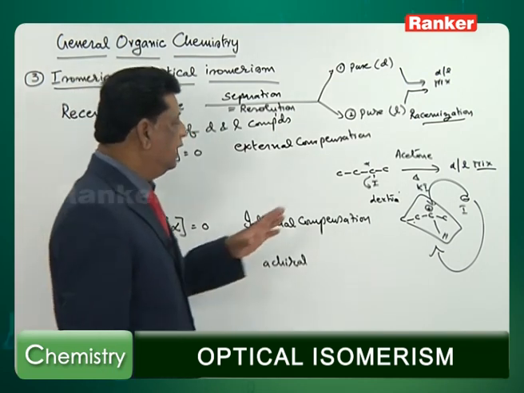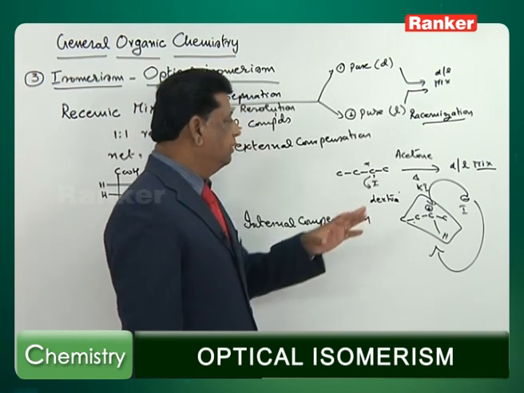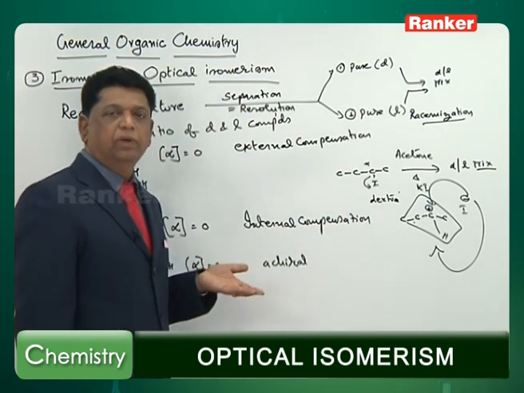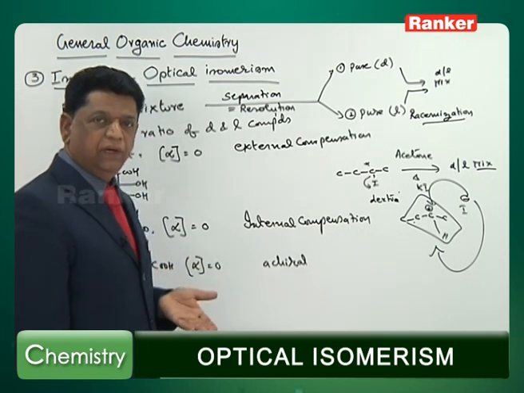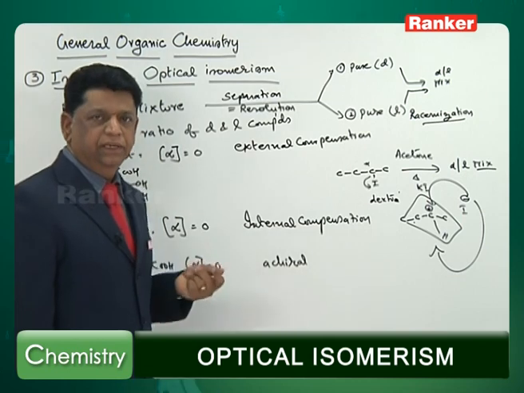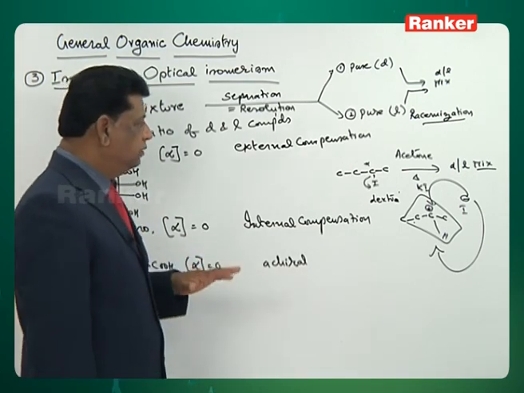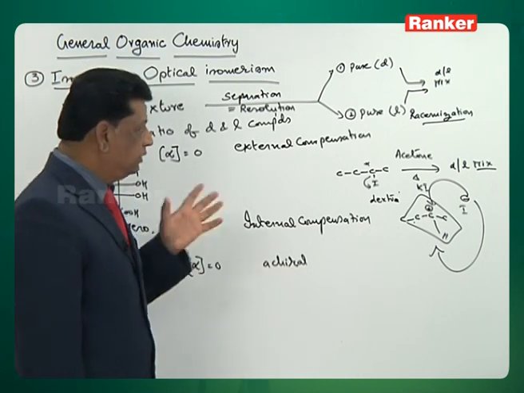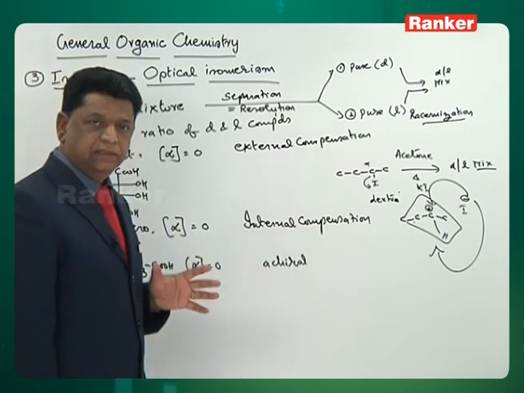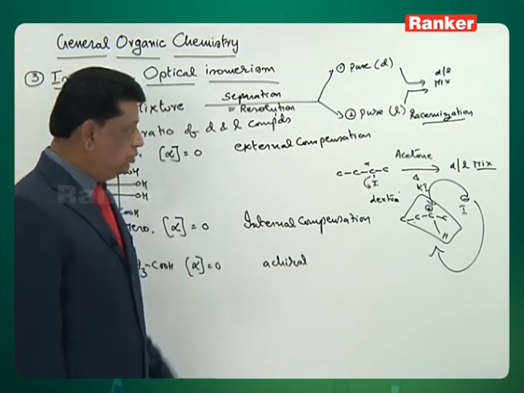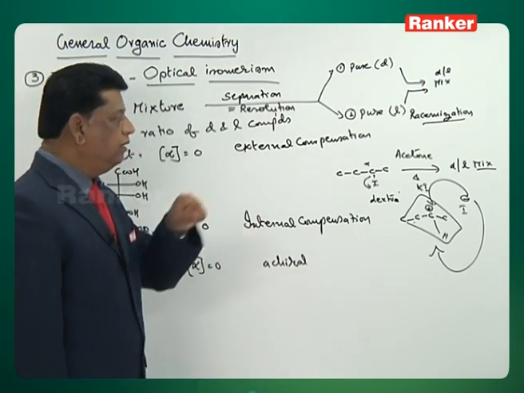This is not mechanical, this is a chemical method. Like alcohols, when you heat it, OH will come out, giving a carbocation. Once again when you add water, you will get back the alcohol. If you do dehydration, that is an elimination reaction, but it can get back the original compound, but with the dextro-levo formation through the free radicals or carbocations, leading to mixtures. Though you take a pure compound, you get a mixture.